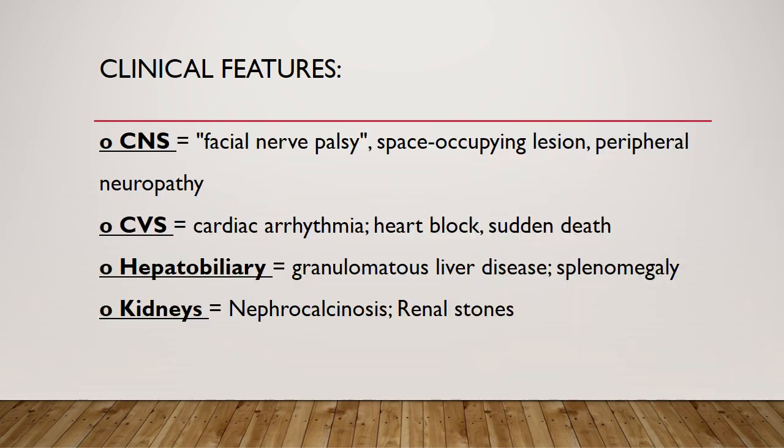CNS involvement may present with facial nerve palsy, signs and symptoms of a space occupying lesion, and peripheral neuropathy. In the cardiovascular system, there will be cardiac arrhythmias, heart block or sudden death can occur. Hepatobiliary involvement may present as granulomatous liver disease and splenomegaly, whereas in the kidneys there will be renal stones.